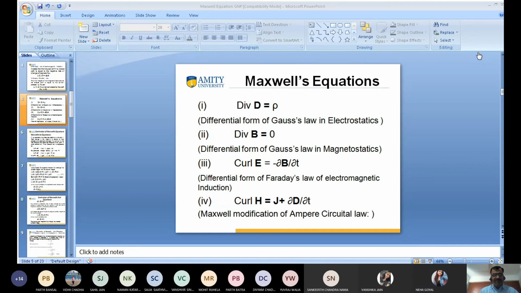Parth Batra? Adit Rajput? Satvik? Present, sir. Adit Kumar? Prajwal?